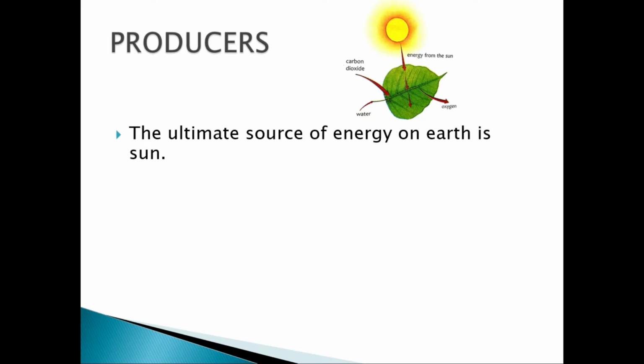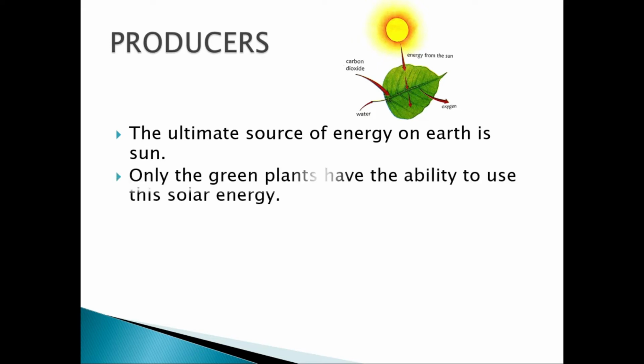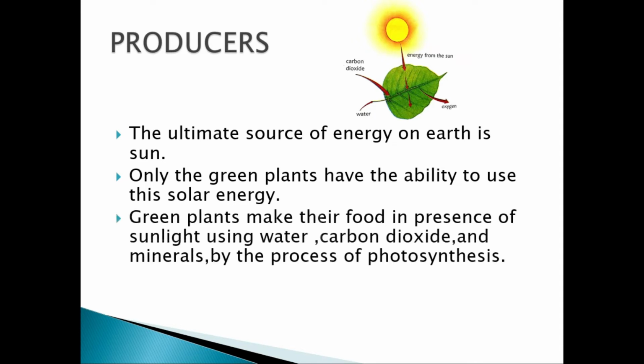And how does it do it? It is trapping the source of energy, that is the sun's energy, which we are calling as the solar energy. And then the plants have the ability, only plants can absorb this energy directly and convert it into food in their bodies.